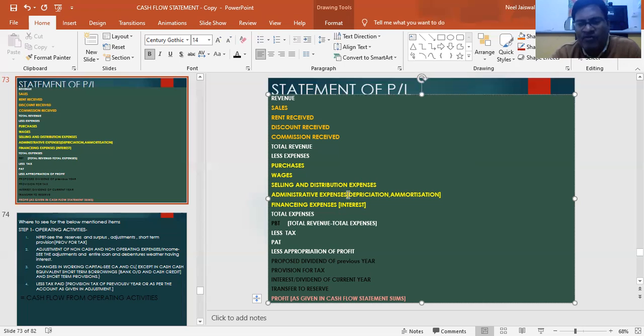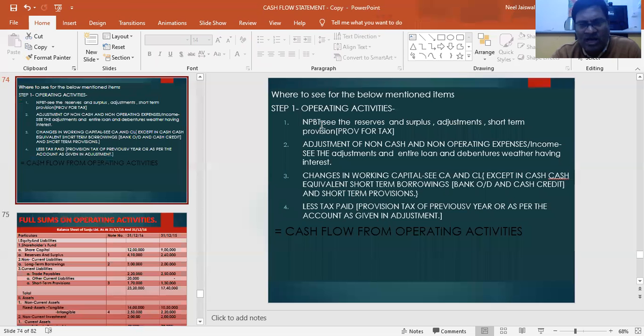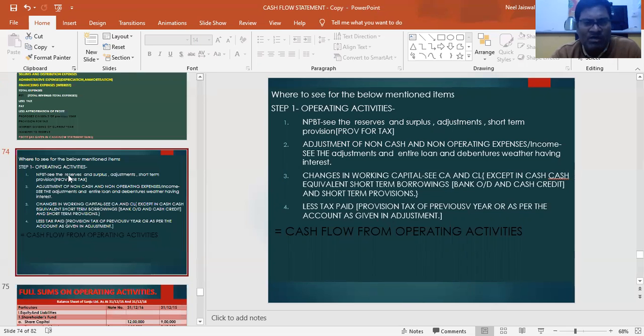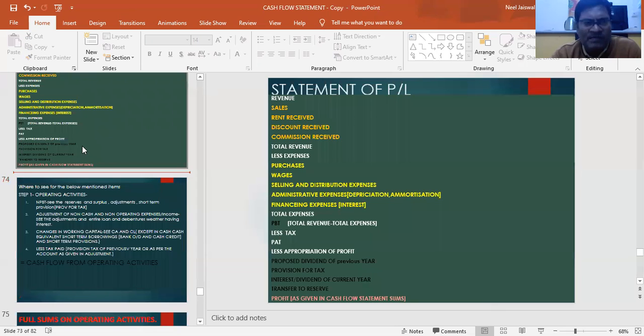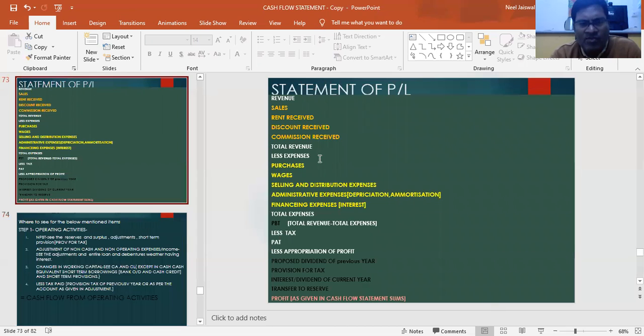After operating profit, we show the working capital changes. So see what we do. We start with that. We calculate NPBT, that is the profit before tax. Add back all the reserves and surpluses, adjustments. Where we will see this is given. We will add back everything, and then only we will be getting our NPBT. Just see once.